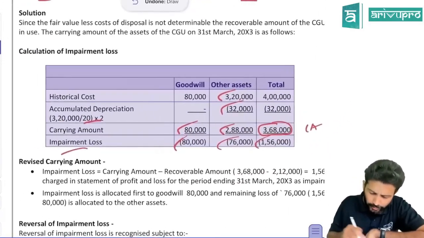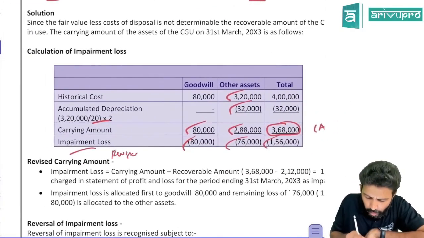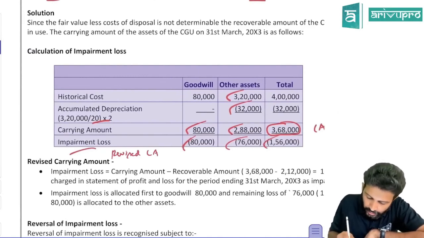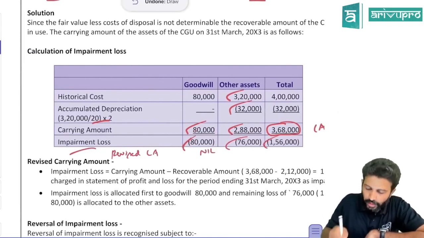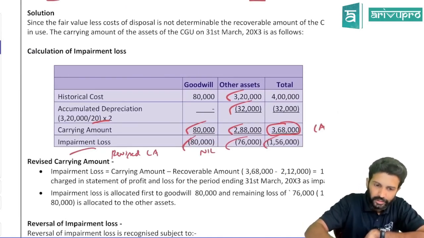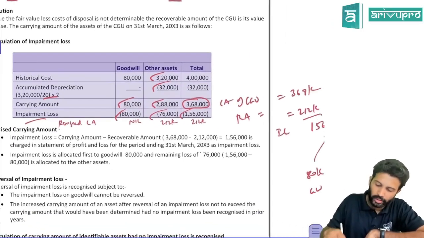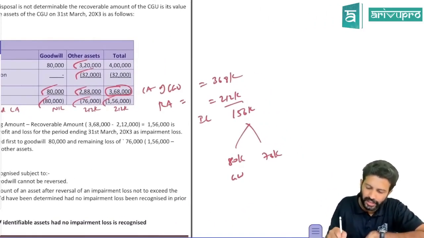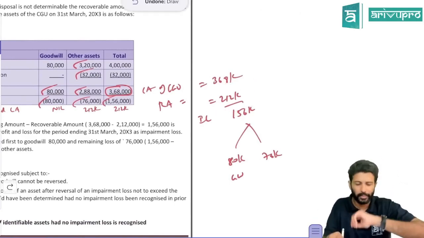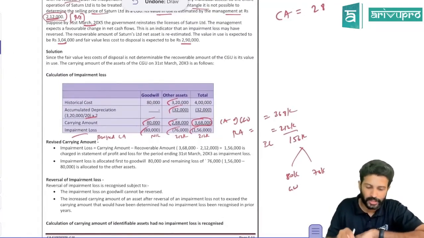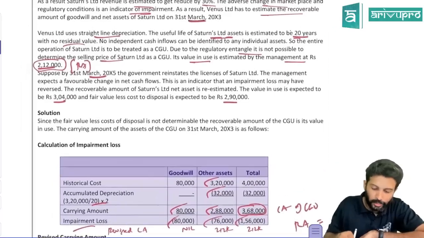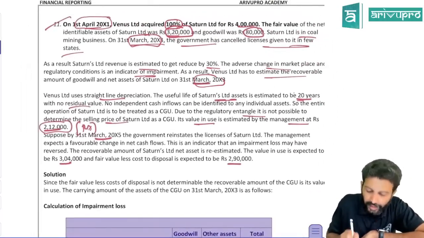After you allocate the impairment, the carrying amount will not be same. It will reduce. Goodwill 80 minus 80 will become nil. Other assets will be 288 minus 76. It will become 2,12,000. So that is nothing but your recoverable amount. After impairment loss, revised carrying amount and recoverable amount will be same. That's what has happened over here. That's the first step. This is about 31st March 20x3.